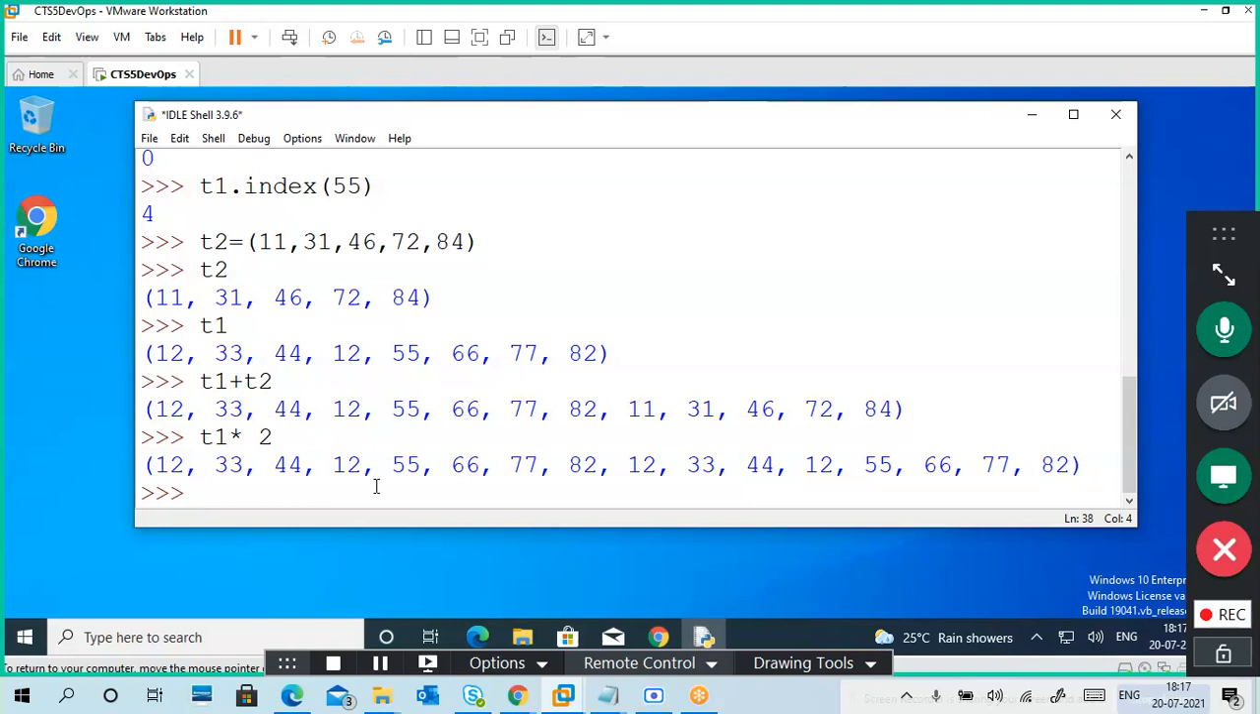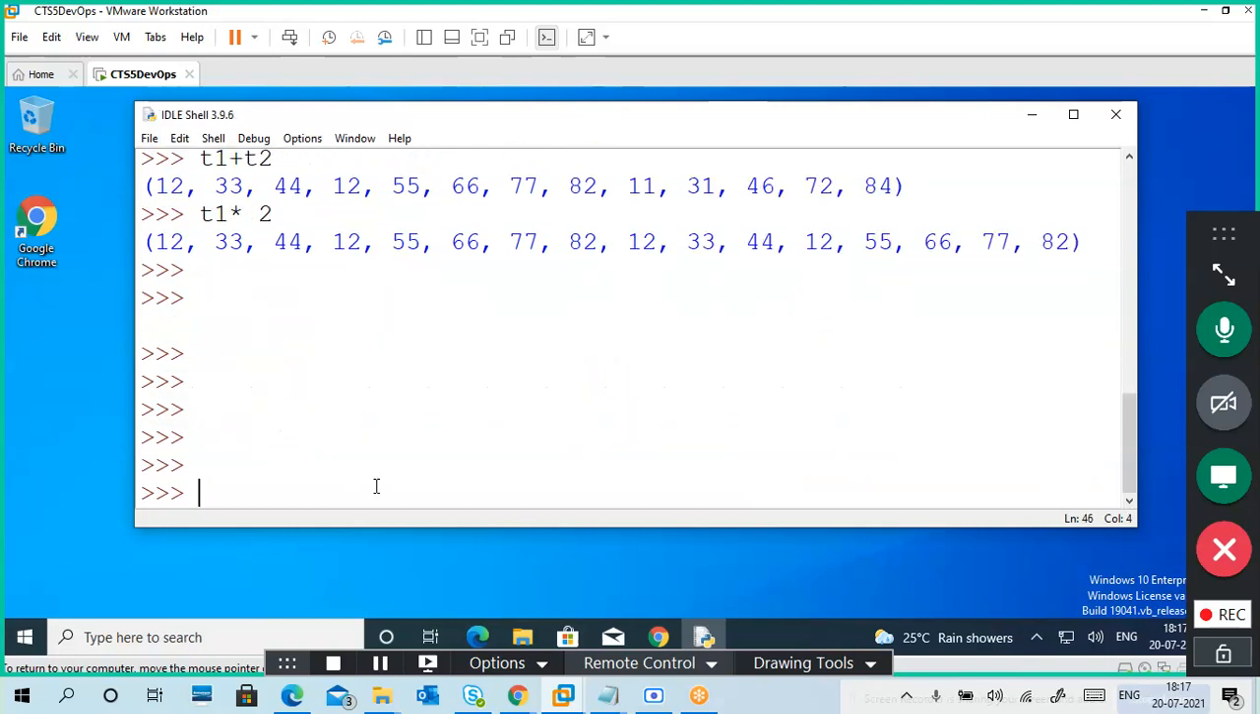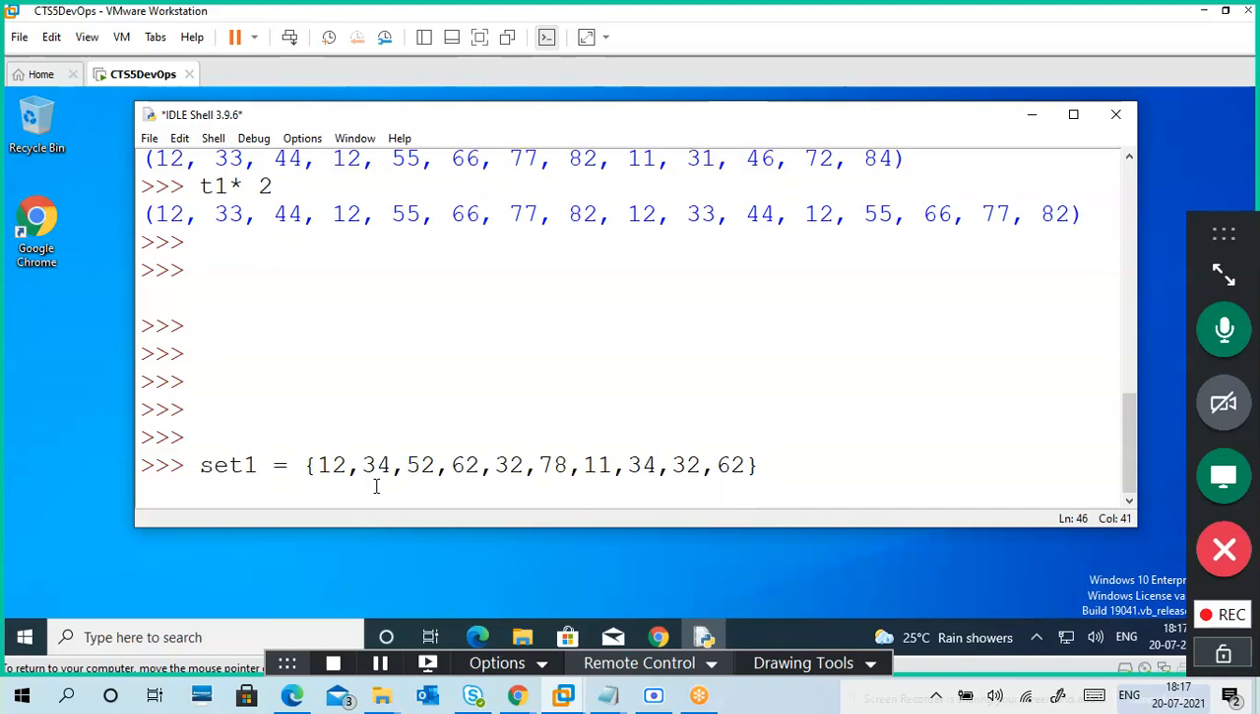Okay, I continue from here. So I'm creating a set. Here I'm wantedly putting some duplicate values like 34 or 32. Repetition is there. Okay, and 62. Remember, three things are added. Set is taken. Why is it not throwing an error? We'll see. First of all, we will verify the set is created or not.